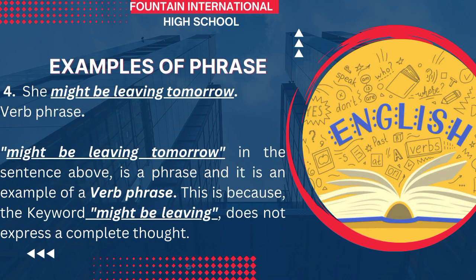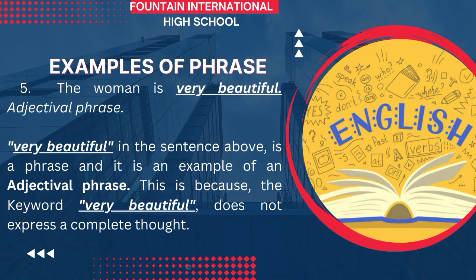She might be leaving tomorrow. "Might be leaving" is a verb phrase. And the last example: the woman is very beautiful. "Very beautiful" is what we are looking at, and that is an adjectival or adjective phrase, because the key word there is "beautiful," which is an adjective.